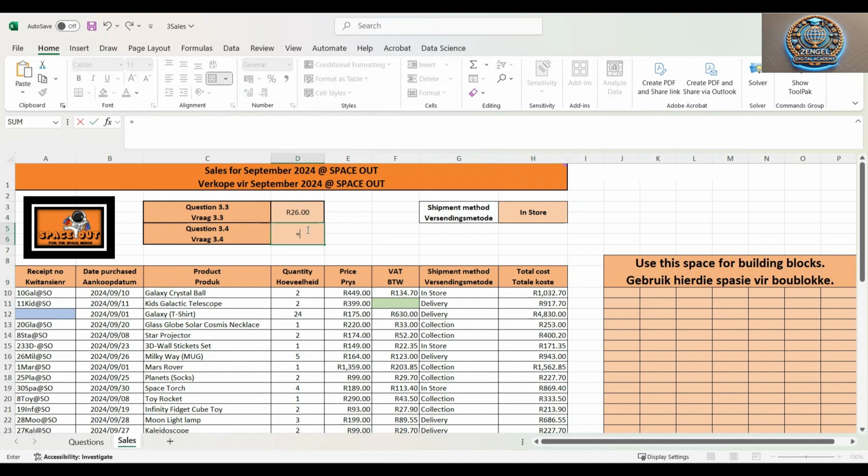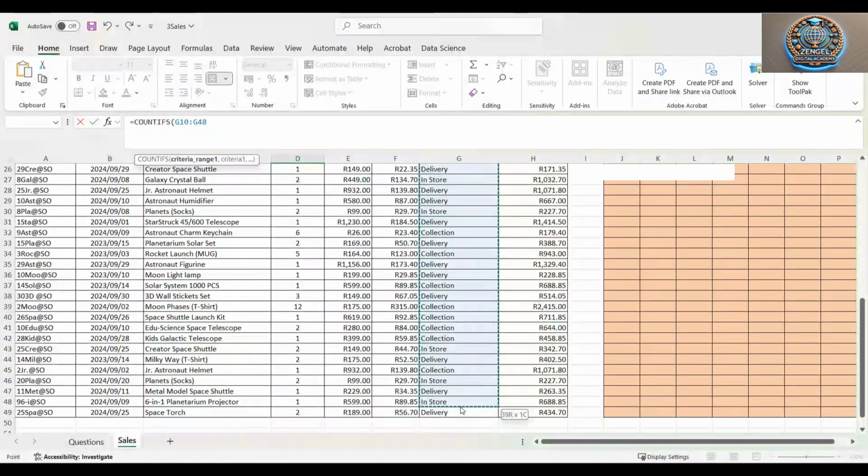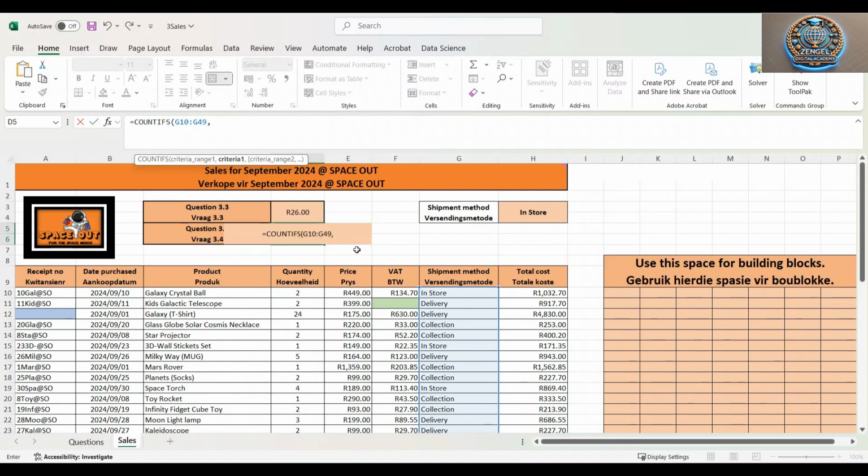All right. So we go back, we need to highlight the criteria. Here we're going to be using, I said COUNTIF, it's actually COUNTIFS, because I'm seeing now that we need to have more in terms of our criteria. We need to have the criteria range and then the criteria. So similar, we're going to select the range, then a comma, and now it's going to ask us for our criteria 1.